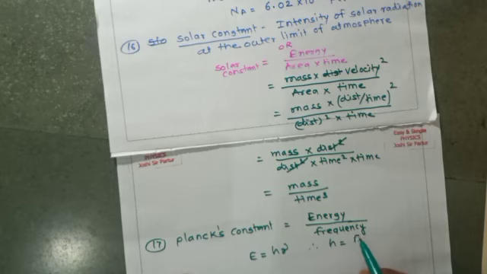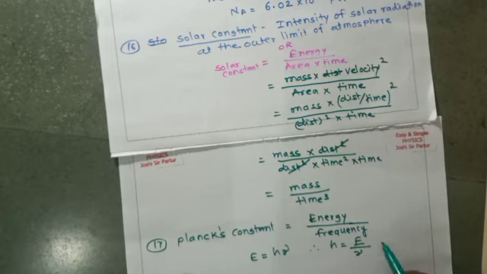Therefore h is equal to energy upon frequency. We know that frequency is 1 upon time, so h is equal to energy divided by 1 upon time. Time goes to the numerator, so it is energy multiplied by time. Energy will be mass multiplied by velocity square.